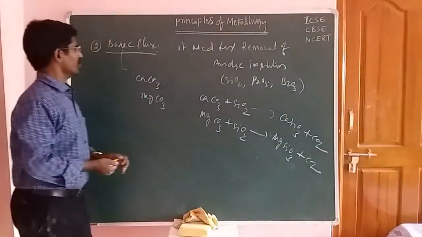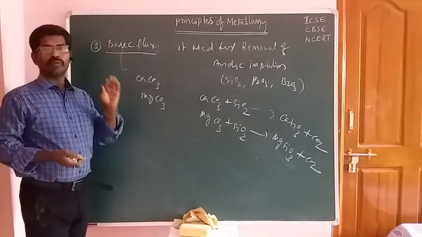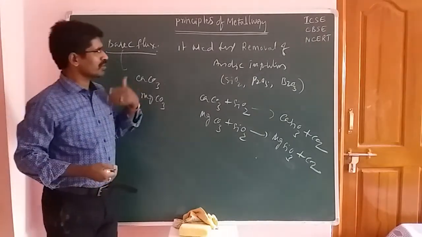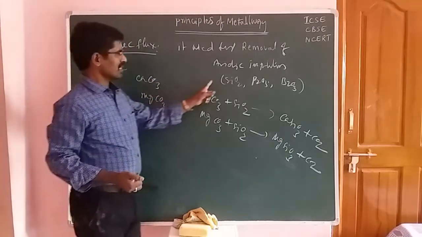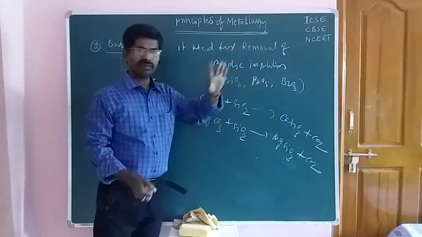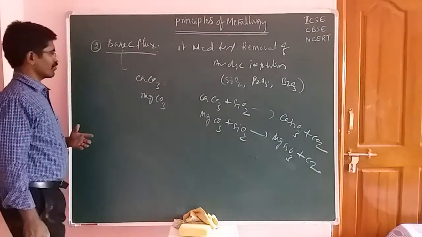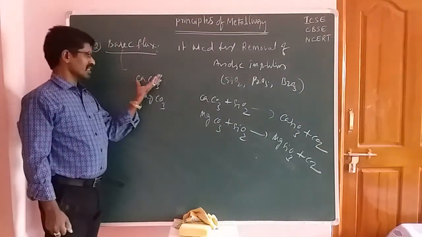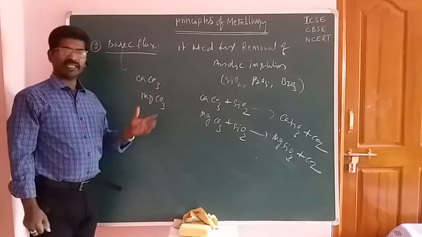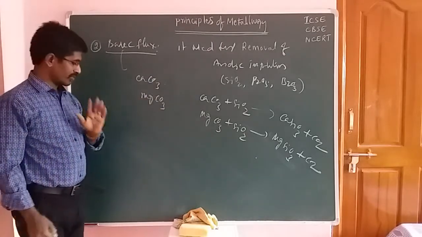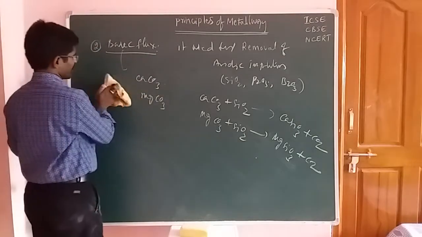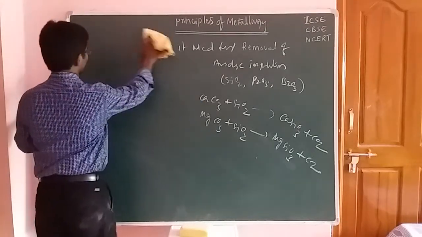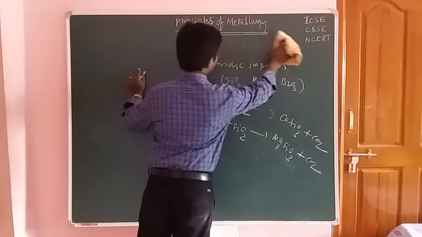So the basic flux is used for the removal of acidic impurities such as SiO2, P2O5, and B2O3 type of compounds. The basic fluxes are CaCO3 and MgCO3 type of compounds. And this is the total information about acidic fluxes and basic fluxes.